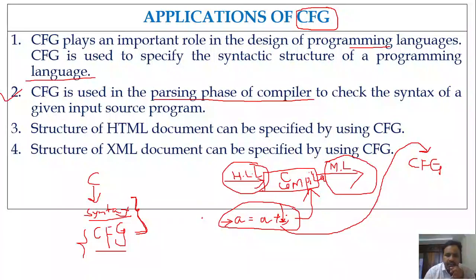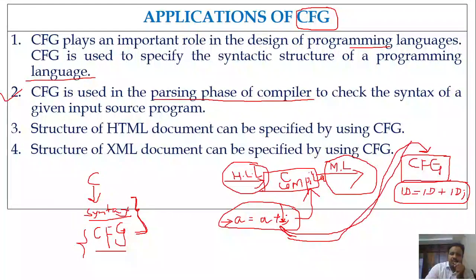Whenever we give the input program to the compiler, what does the compiler do? It will take the context-free grammar, that means the syntax of a programming language defined by using context-free grammar, and check whether that particular input statement is generated from that grammar rule or not. Let me give one rule here: id followed by equal to followed by id followed by plus followed by id followed by semicolon. This is the grammar rule which I have written in the form of context-free grammar. The moment I give this input statement a is equal to a plus semicolon to the compiler,